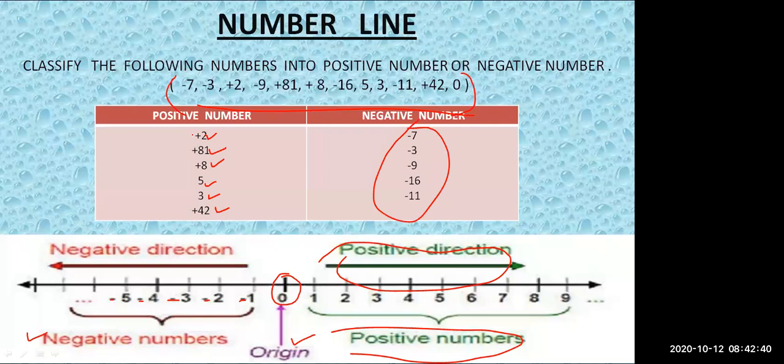And here you can see some of the numbers have a positive sign, a plus sign, and some numbers don't have a plus sign. Even then it will come under the positive number category, because any number is always a positive number unless it carries a negative minus sign with it. So this was the positive and negative number concept that we have studied. Positive numbers carry a plus sign, and negative numbers carry a minus sign.